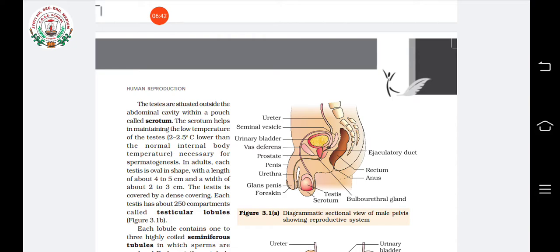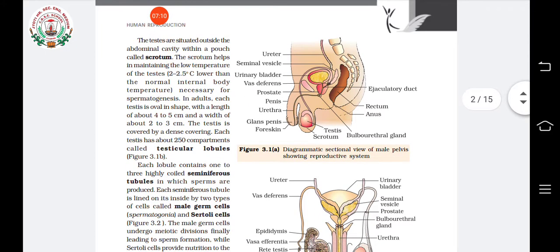So this is the function of what? Scrotum. Okay. Then the testis is oval in shape, with a length of around 4 to 5 centimeters and a width of around 2 to 3 centimeters. In each testis, there are a number of compartments or chambers. They are known as testicular lobules.